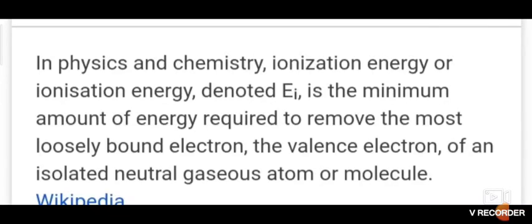To remove an electron from an atom, it has to overcome the nuclear pull, so some energy is required. So the energy required to remove an electron from an isolated gaseous atom of an element is called the ionization energy of the element. I is the ionization energy symbol. Ionization enthalpy is also the same only.